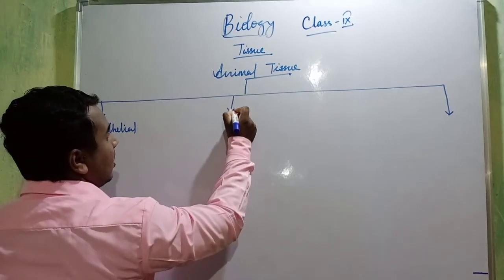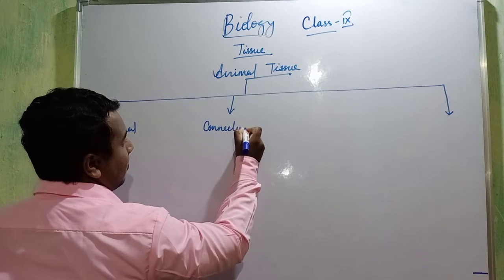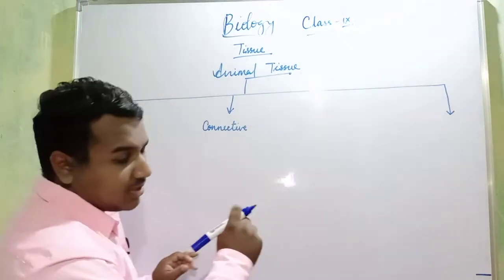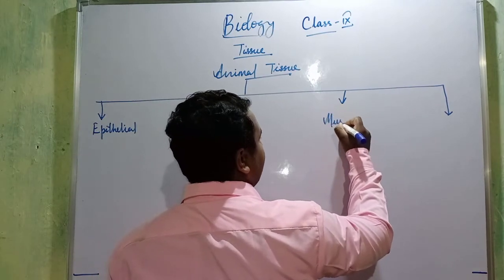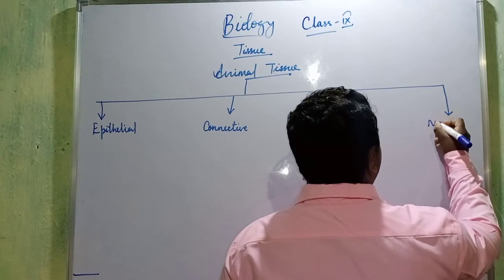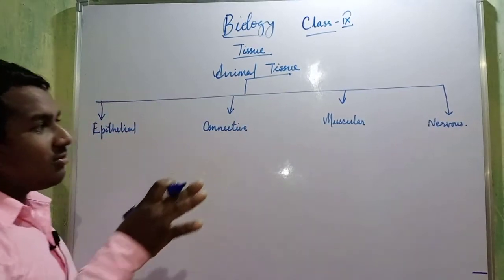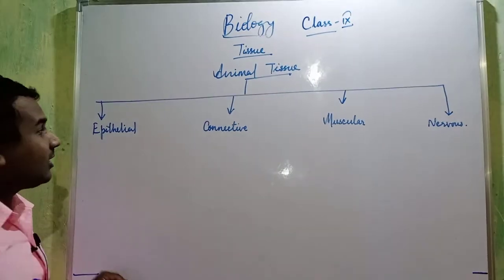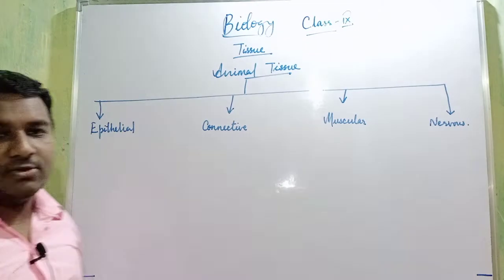Second is connective tissue. Third is muscular tissue, and the fourth is nervous tissue. I'll be telling what are the different types, but first of all you should write it down: epithelial tissue, connective tissue, muscular tissue and nervous tissue.